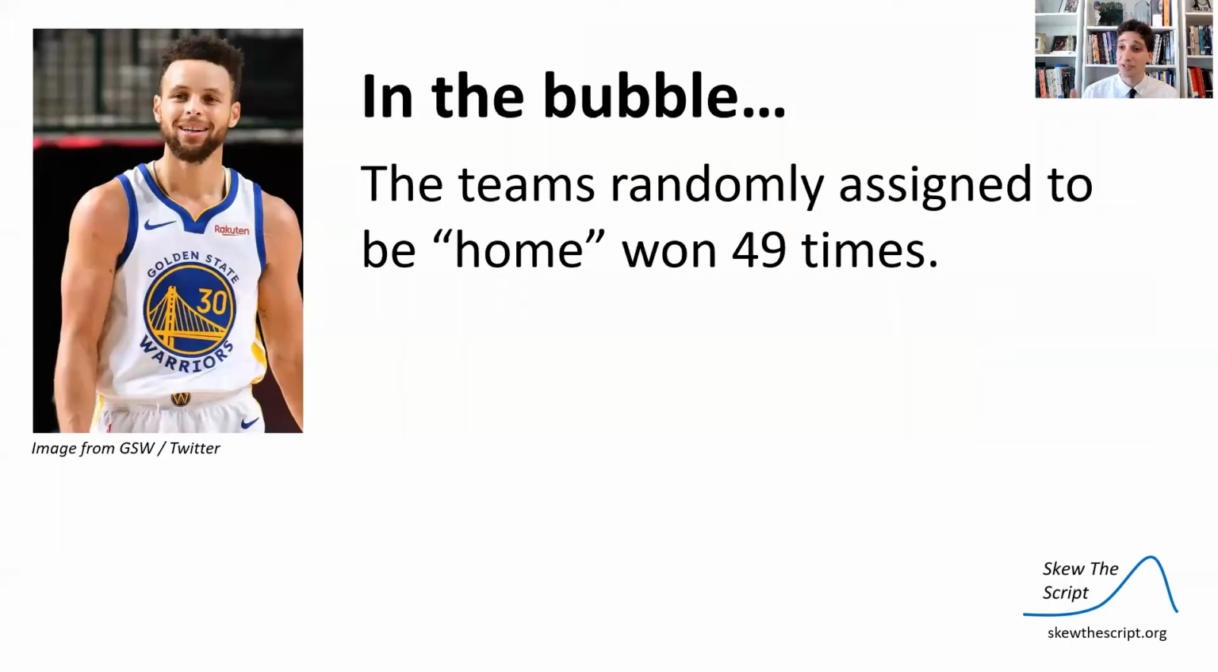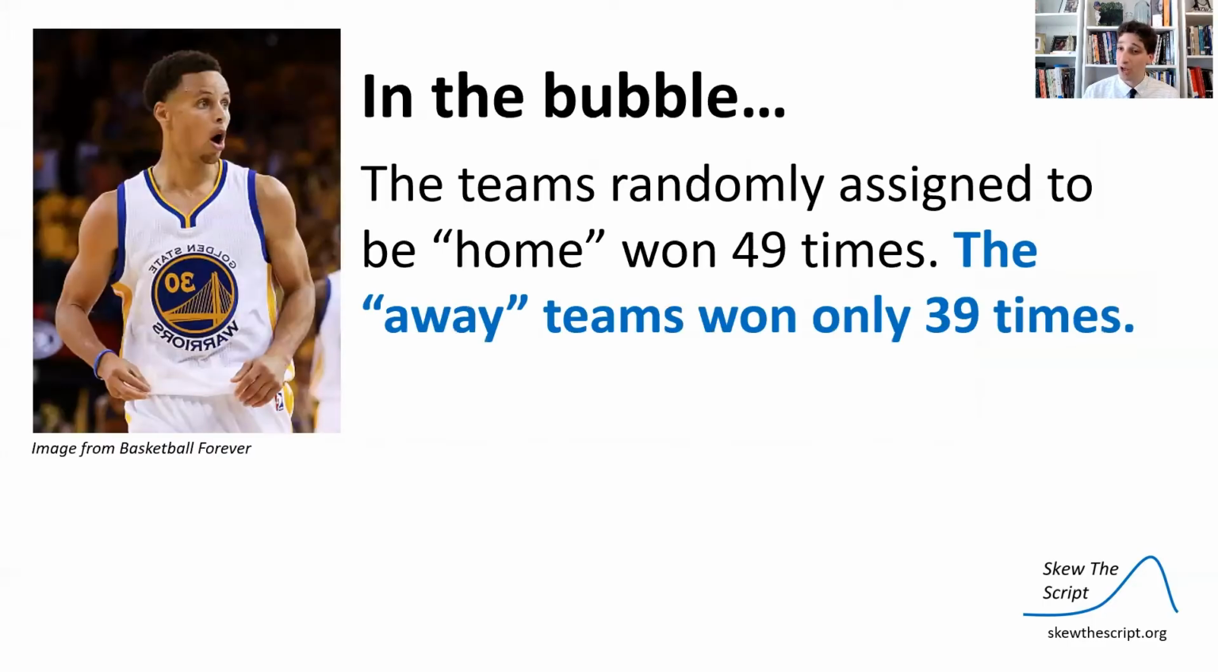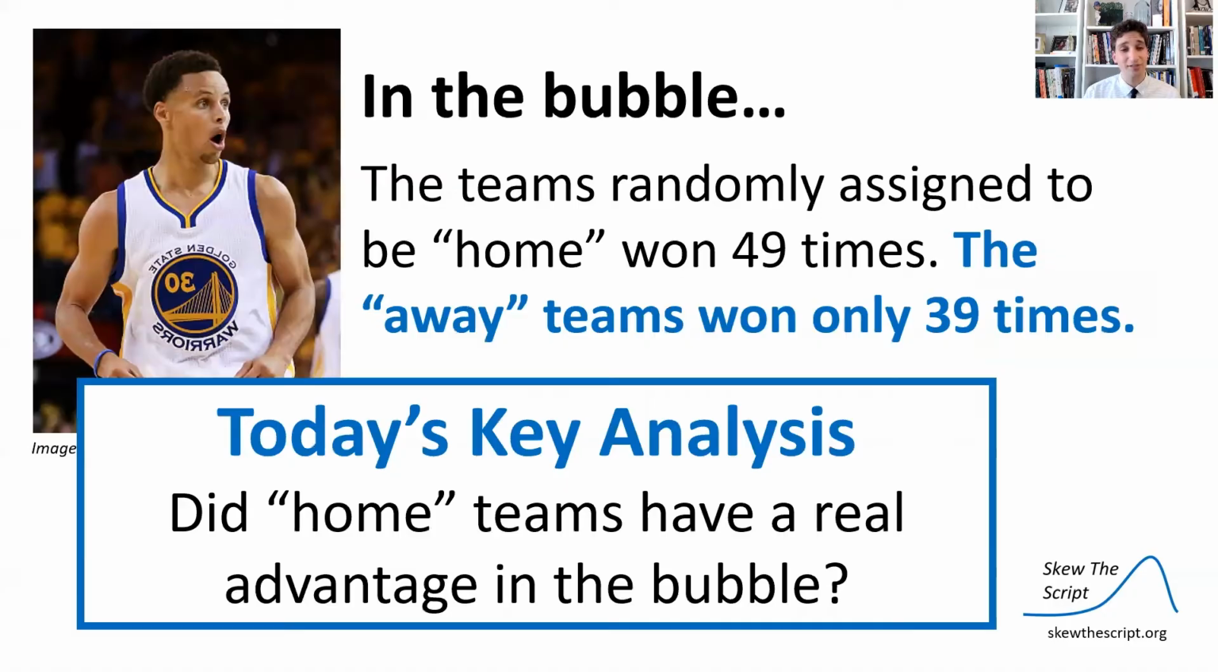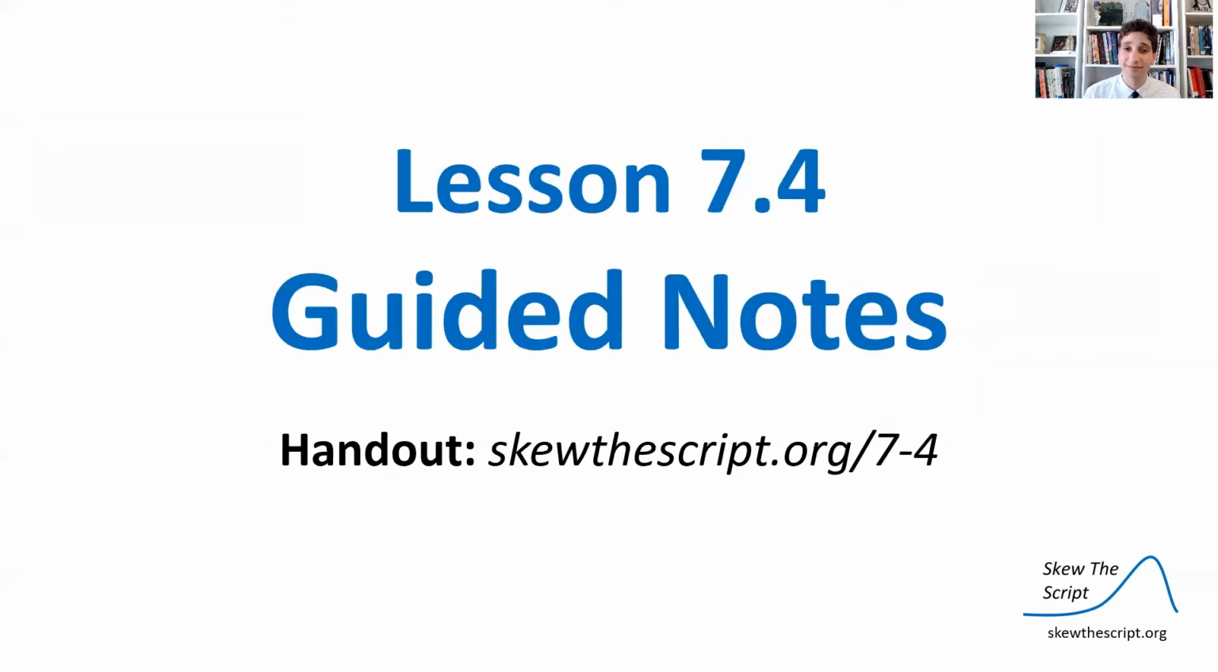Well, here's the thing. It seems like it'd be unlikely that the home teams would actually find an advantage to all that. But here's the thing. The teams randomly assigned to be home in the bubble won 49 times. The teams randomly assigned to be away only won 39 times. So our question for today is, did home teams actually really have an advantage in the bubble?